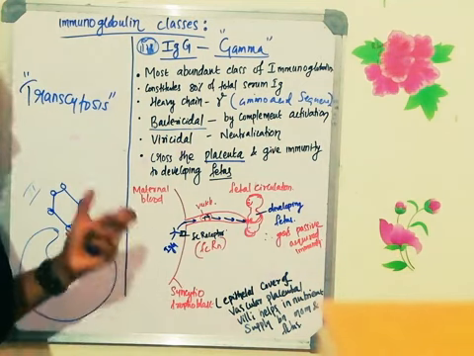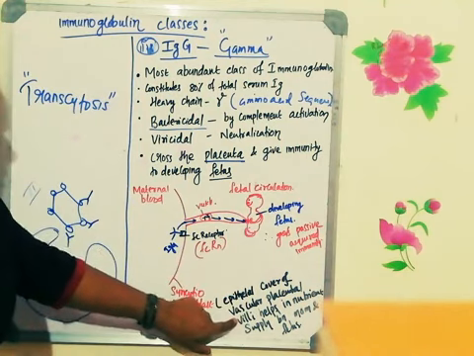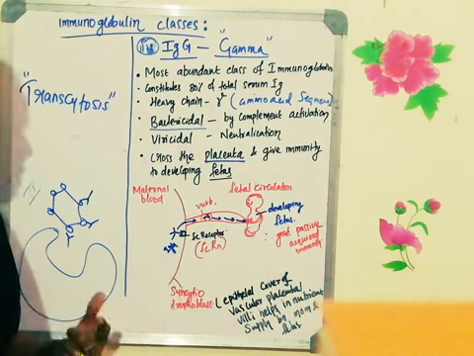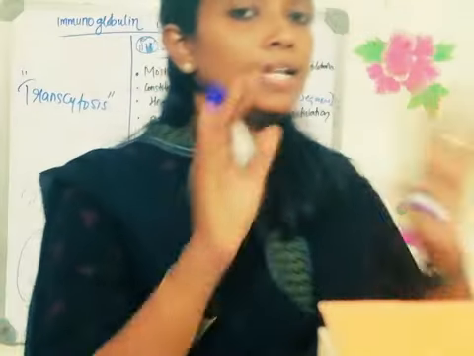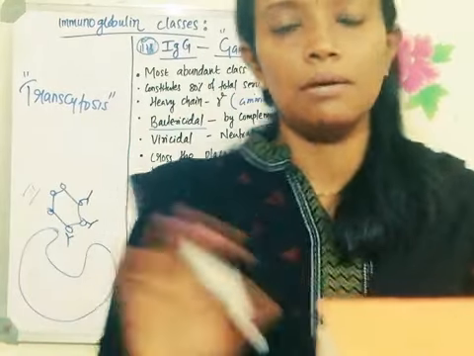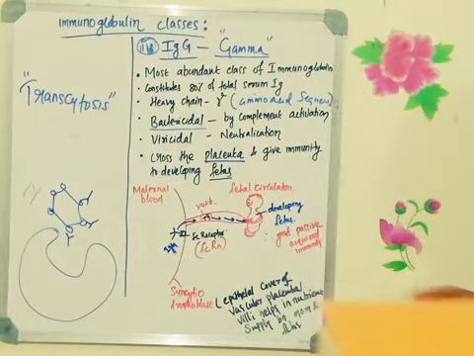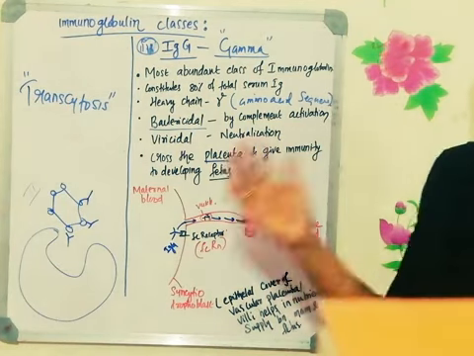Syncytiotrophoblast is the epithelial cover. I have written here: epithelial cover of the vascular placental villi, which will help in the nutrient supply between the mother and the fetus. You remember that it is an epithelial layer which is there between the mother and the fetus. So there will be a barrier between the mother circulation and the fetal circulation.